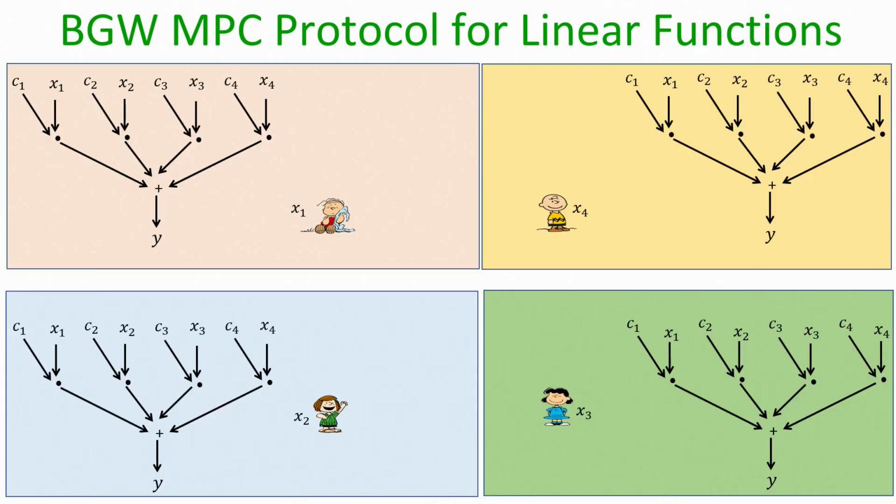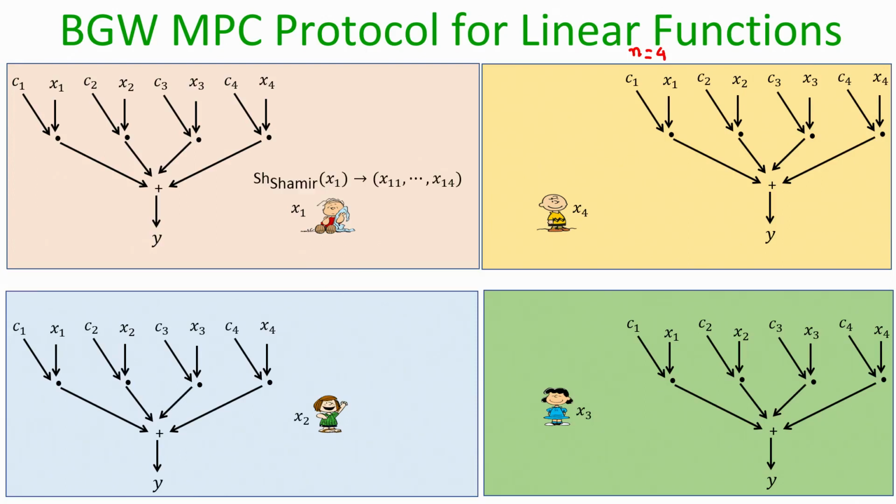So, for demonstration purpose, I stick to the case where n is equal to 4, but whatever I am discussing here, it generalizes for any n which is greater than t. Okay. So, this is the circuit which parties want to securely compute.